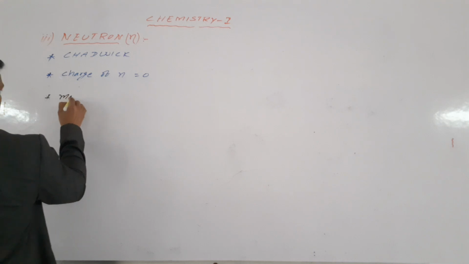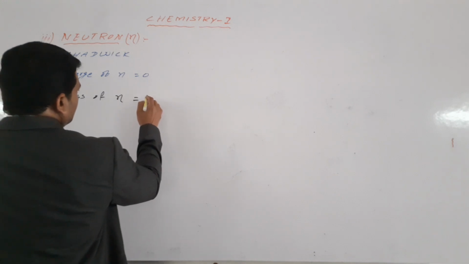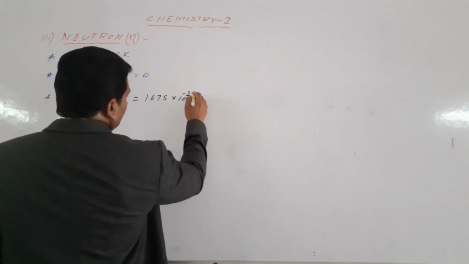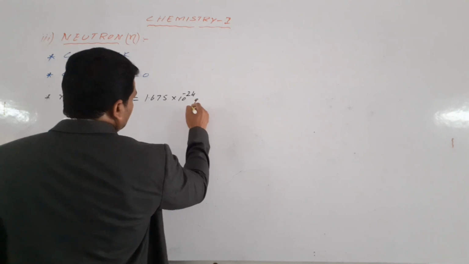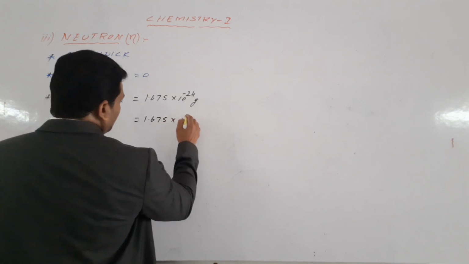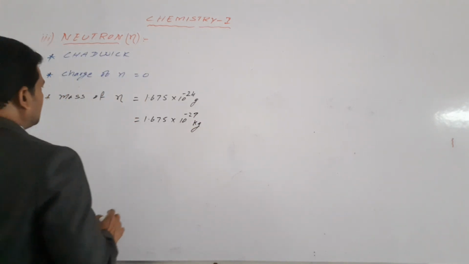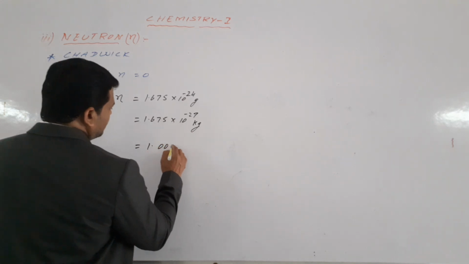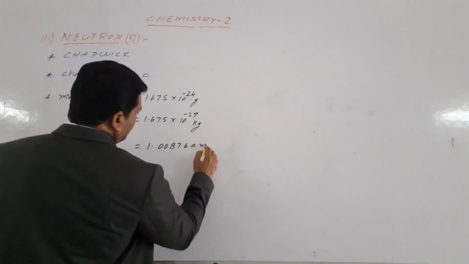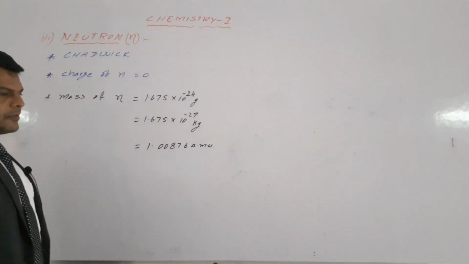Then mass of neutron is equal to 1.675 into 10 power minus 24 grams, or this is equal to 1.675 into 10 power minus 27 kgs, or this is equal to 1.00876 AMU. This is the mass of a neutron.